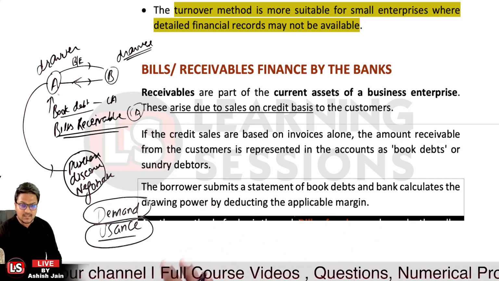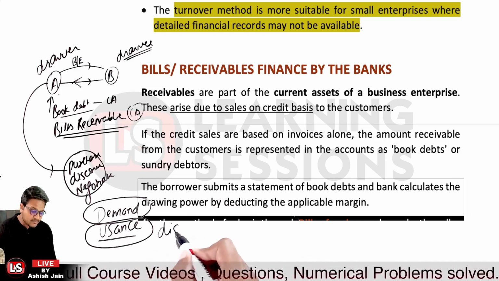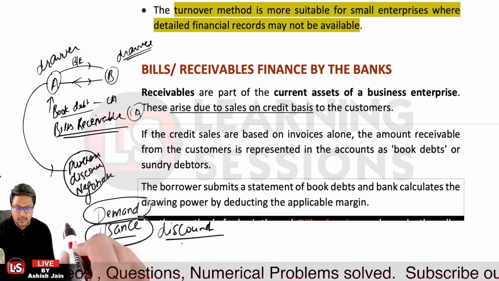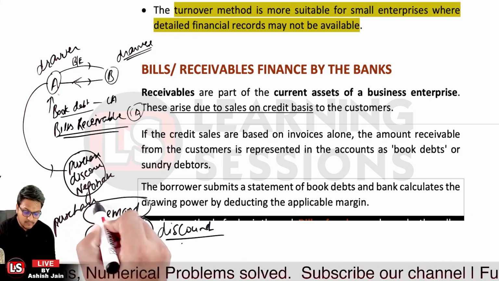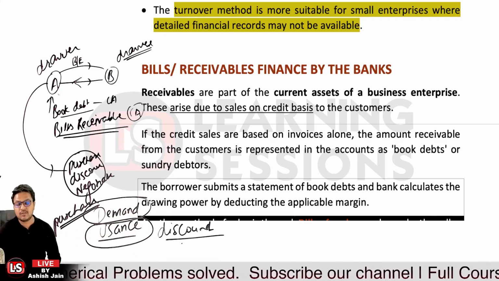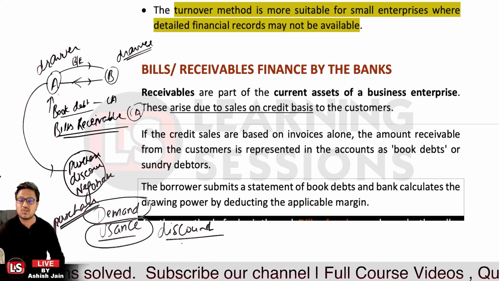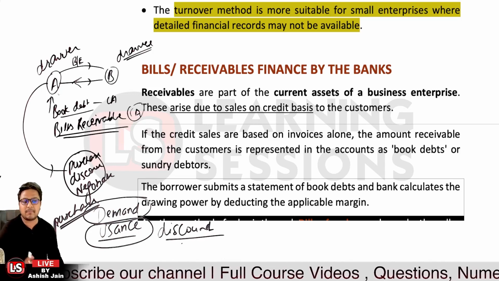So when it is a usage bill, a discounted term is used. For the bills related to demand bills, a purchased term is used along with the bill financing. Negotiation of bills is related to the bills which are negotiated under the letter of credit. So that's a separate part.